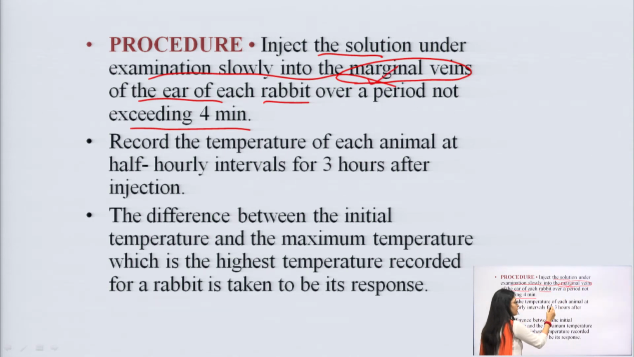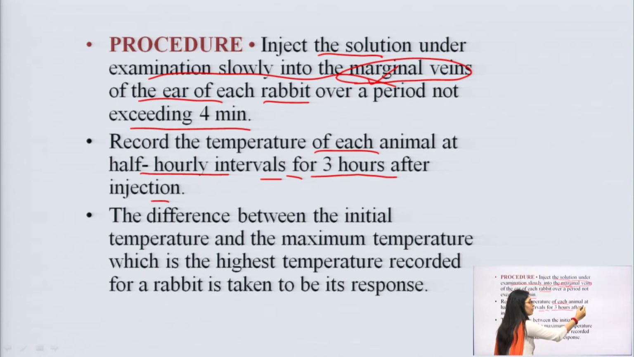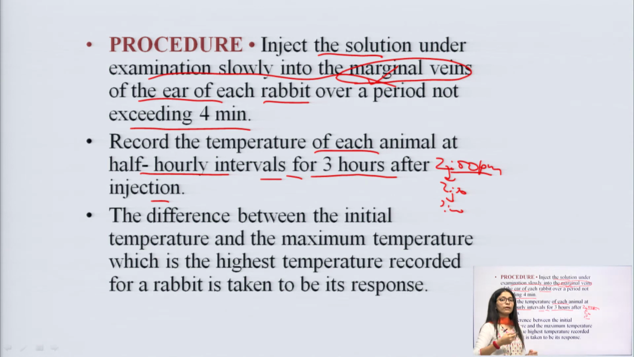Record the temperature of each animal at half hourly intervals for 3 hours after the injection. I told you what we have to do. For example, if you injected the particular rabbit at 2 p.m., you have to check the temperature at 2:30, then at 3, then 4, 4:30, 5, 5:30, 6, like that. We have to maintain the half hourly interval.